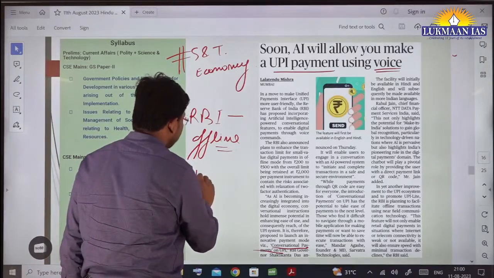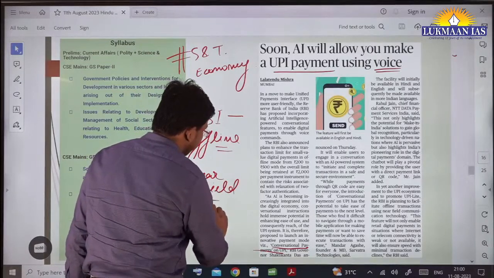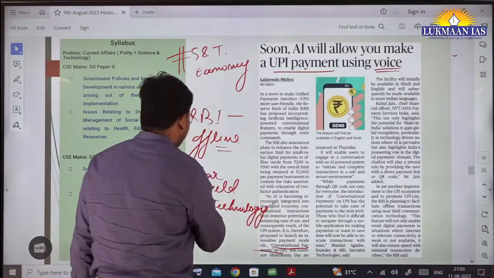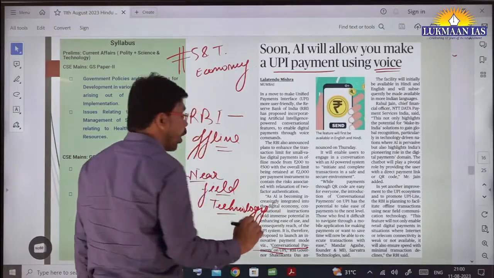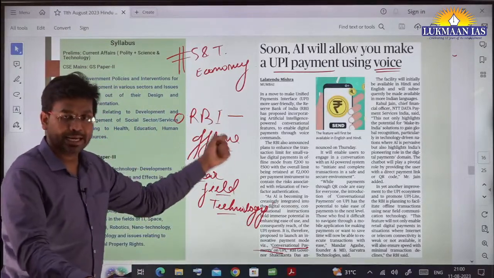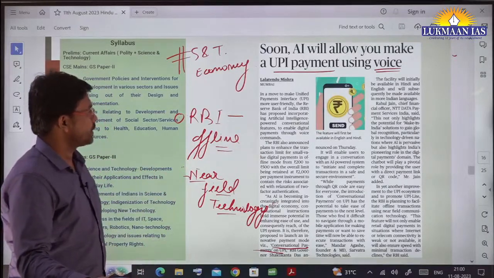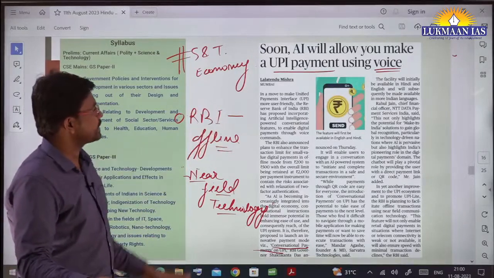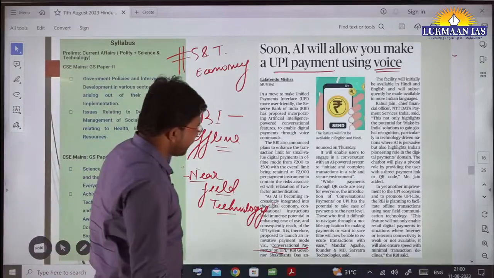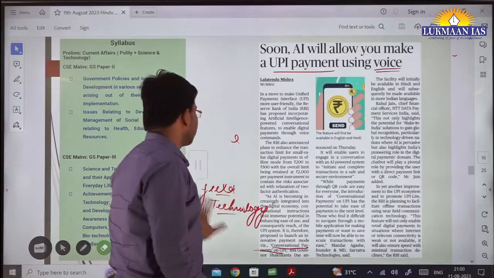It is using near field technology. RBI will allow people to do offline payment. If you do not have an internet connection, you can still go, scan and make the payment to the other party. That will be using near field technology. This is what is mentioned in this article, so you can go through it. This is good news. Once it becomes a reality, all of us will be using this.